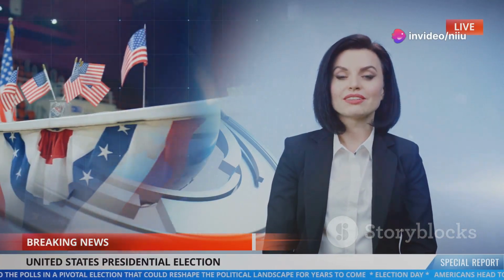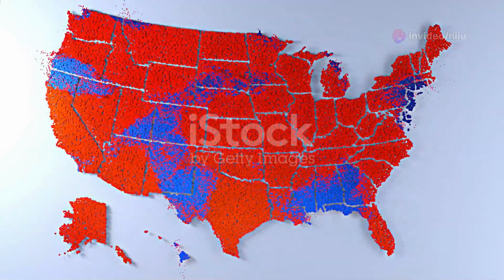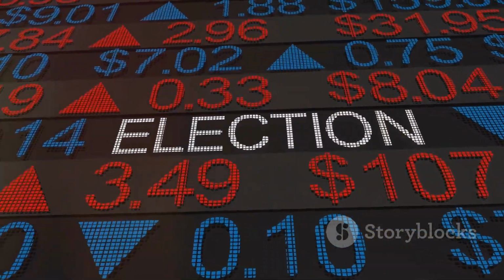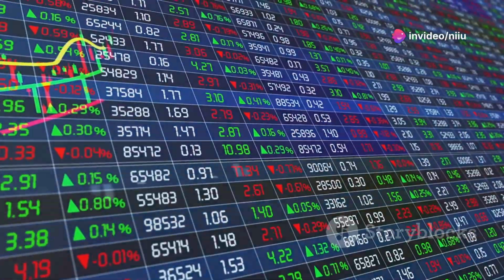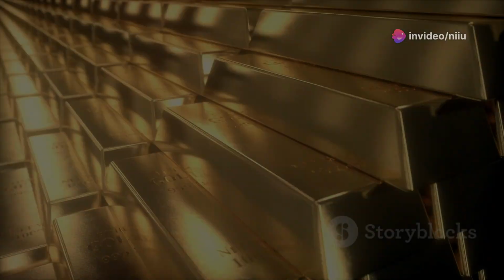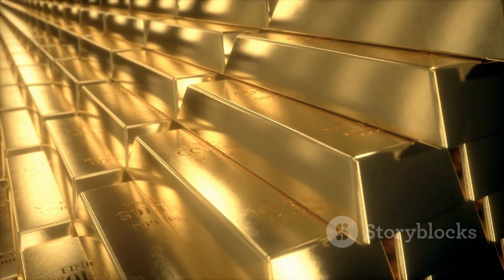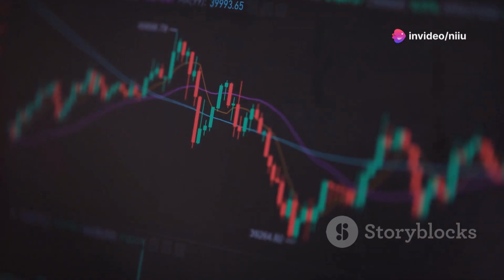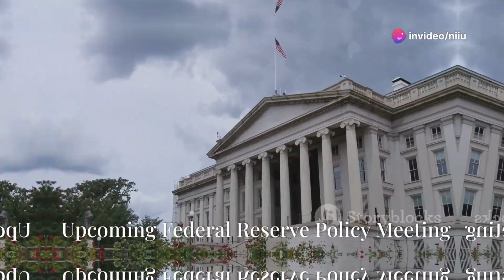Segment 3. Election influence and market sentiment. The US election results have a big role here. Recent polls show a potential win for Trump, which has boosted the US dollar and bond yields. Investors believe that a Trump victory might lead to policies that drive up inflation and yields, which isn't great for gold in the short term. But remember, gold often benefits in times of uncertainty, especially in the longer term. A Trump victory could bring tensions in global trade, especially with China, which might make gold a more appealing investment down the road.